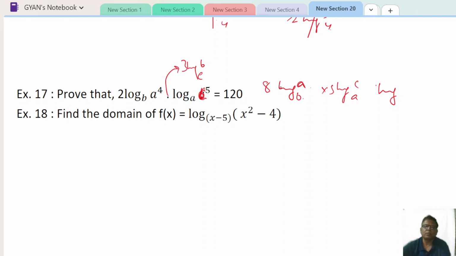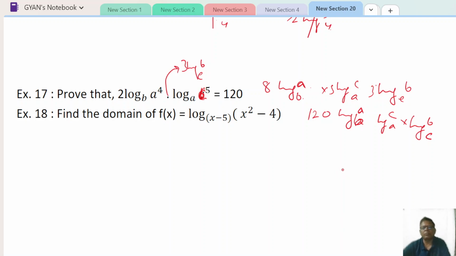C. So what will happen? 5 C A, and this one 3 E B. So 8 5s are 40, 3 times 40 is 120. So 120 into log A to the base B, log C to the base A, and here log B to the base C.